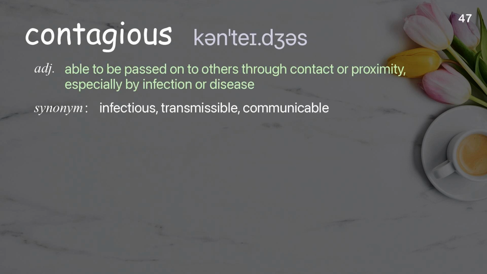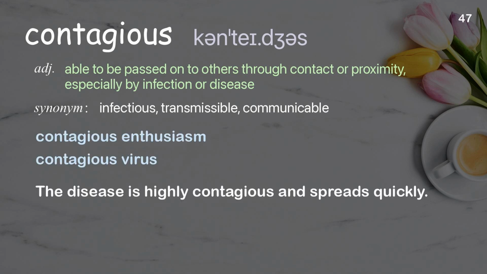Contagious. Able to be passed on to others through contact or proximity, especially by infection or disease. Examples: Contagious enthusiasm. Contagious virus. The disease is highly contagious and spreads quickly.